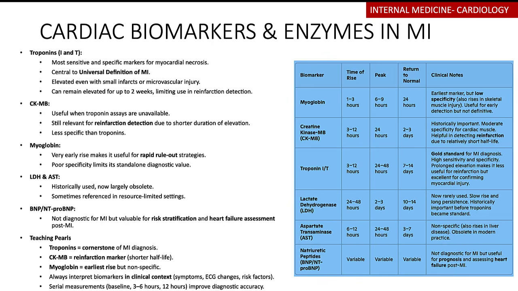Then afterwards, the ones that tend to rise in a relatively early manner, you're going to be using your troponins, which can rise in about 3 to 12 hours. Now, these troponins also rise relatively early, not as early as the myoglobin, but they are going to be specific and sensitive to myocardial necrosis, myocardial damage. So often if you get a rise in this, it means that there is some damage to the myocardium. Even with very small infarcts, you get a huge rise in the levels of troponin I and troponin T. So these are going to be used as the gold standard.